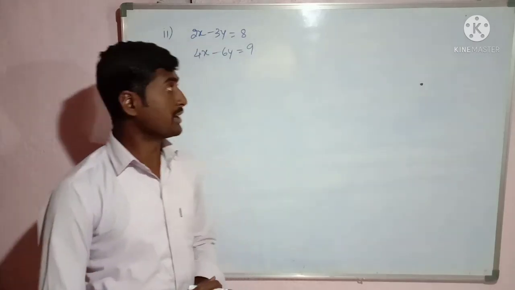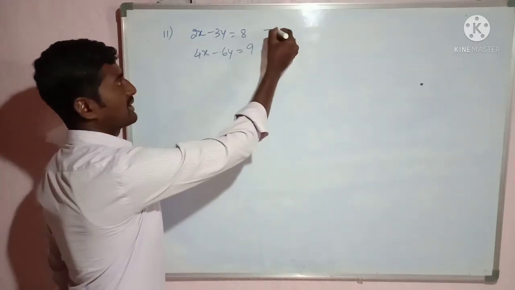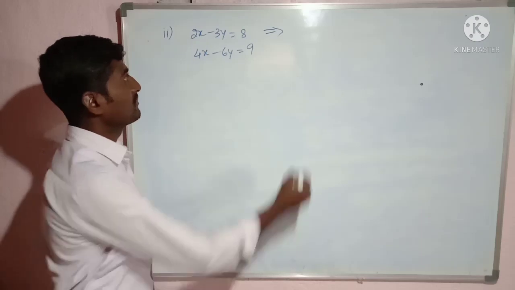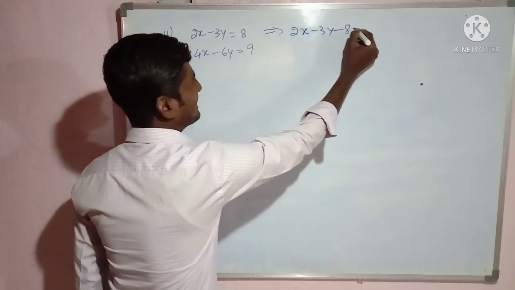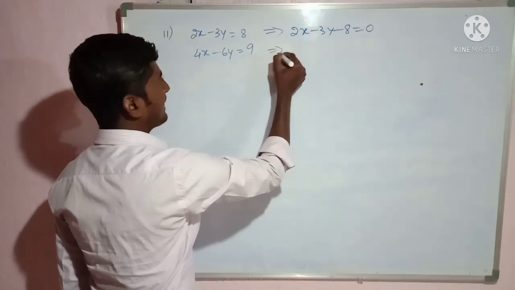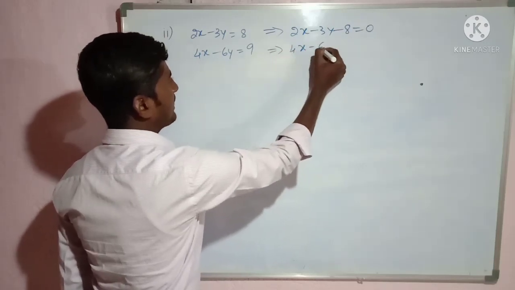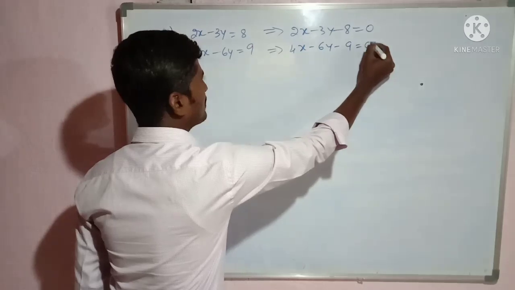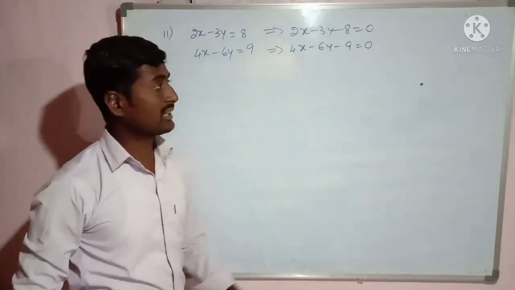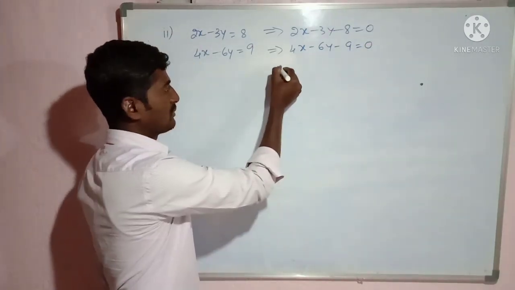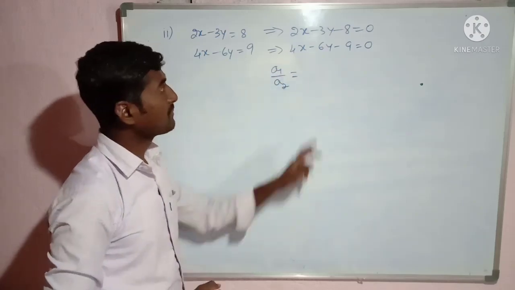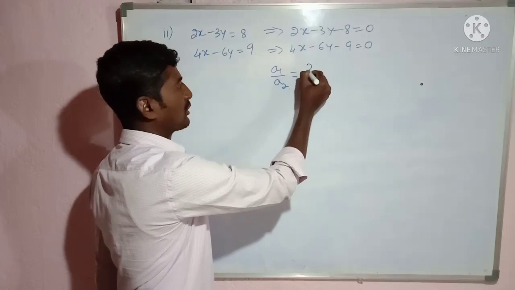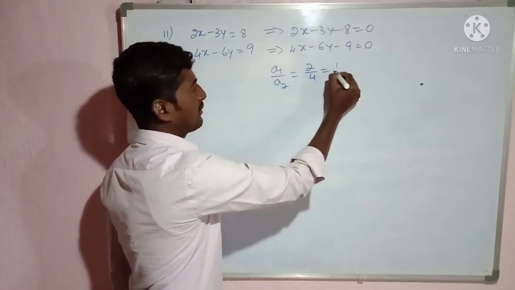Now the second question. First we have to convert the given equations into standard form. So this is 2x minus 3y minus 8 is equal to 0, and the second equation is 4x minus 6y minus 9 is equal to 0. Now we shall write the ratios. First ratio A1 by A2 is 2 divided by 4, that is equal to 1 divided by 2.